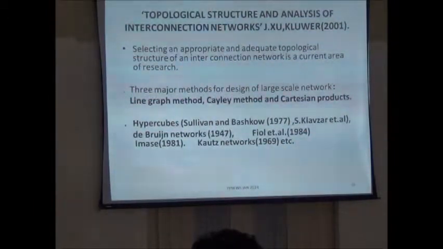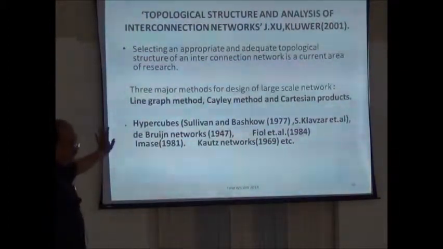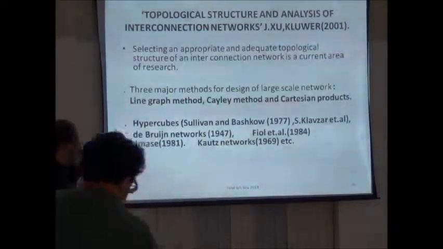These are the 3 standard graph techniques by which you can design a large scale interconnection network. I will not concentrate on the second and the third. I will concentrate in this talk only on line graphs.